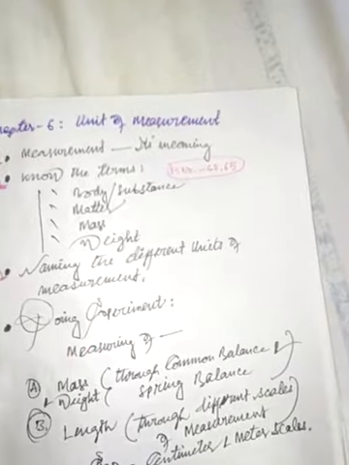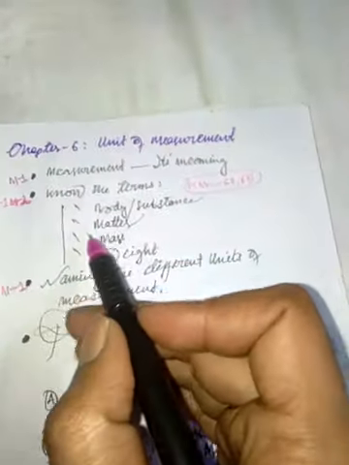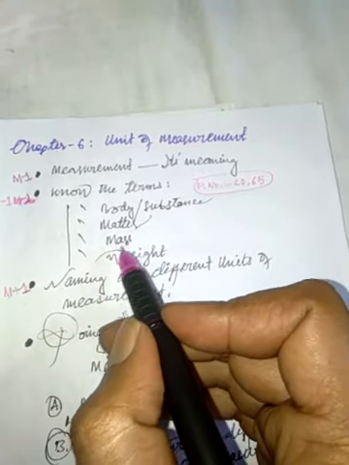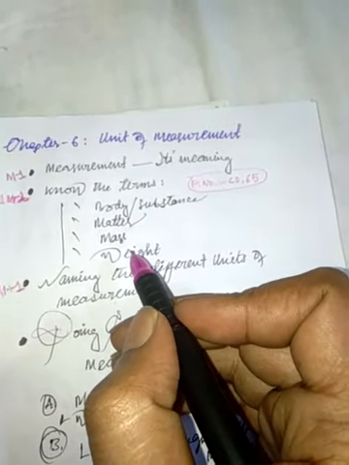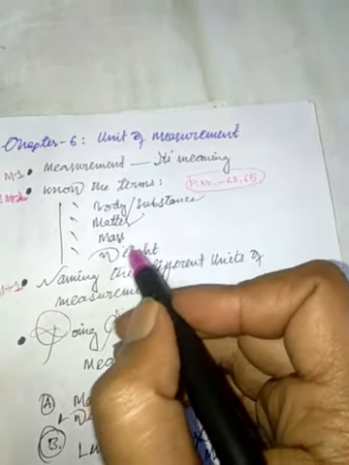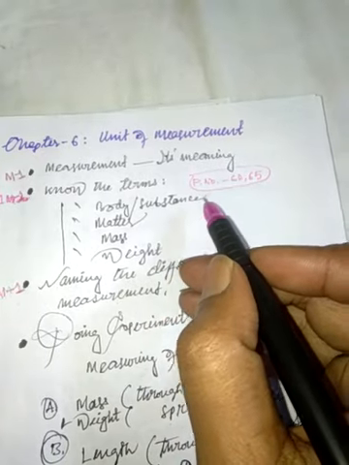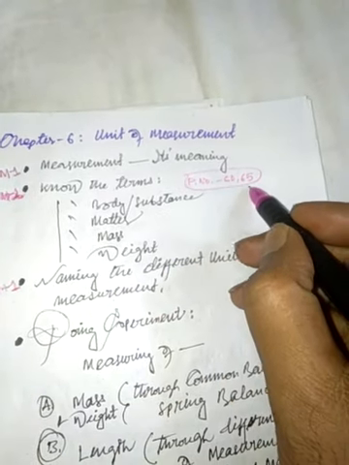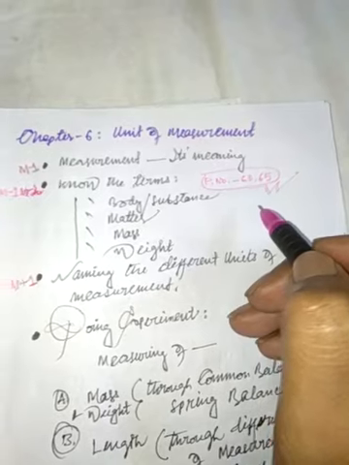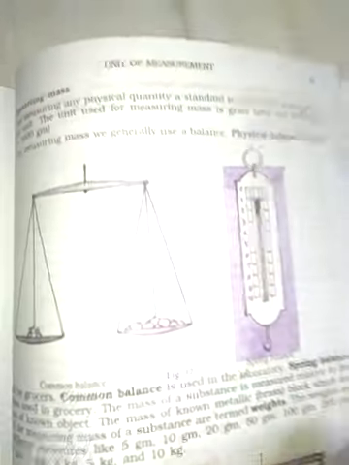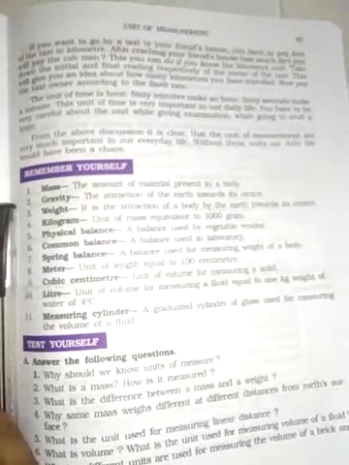Now I am coming to the second important topic, that is we have to know the different terms that have been used in this chapter. So I would like to move to page number 65 first. Let me open your book, and I am going to page number 65. You can easily see.